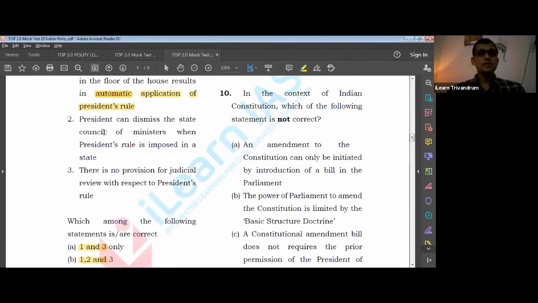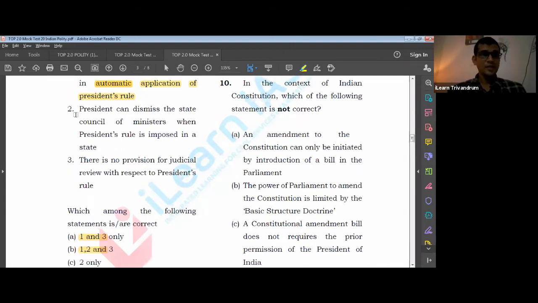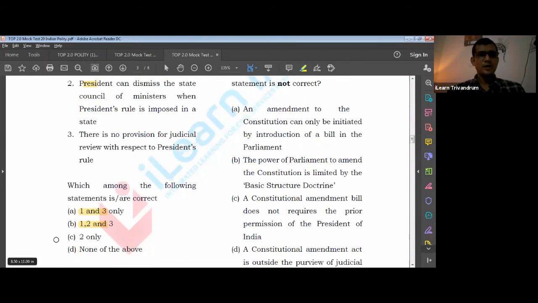Okay, so the second statement, can dismiss council of ministers, is correct. So that means the answer should be there, right? So it should be C.